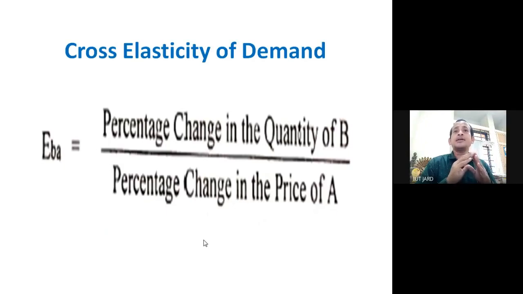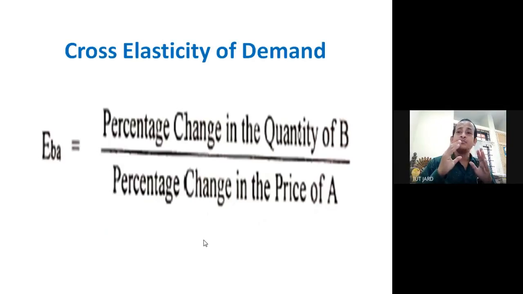Now here, if the tea price increases and it is near to the coffee price, we are assuming, say for example, coffee price is 100 rupees per kilo. Okay, we are assuming it. Now the tea price increases and it came to 90 from 50 rupees.